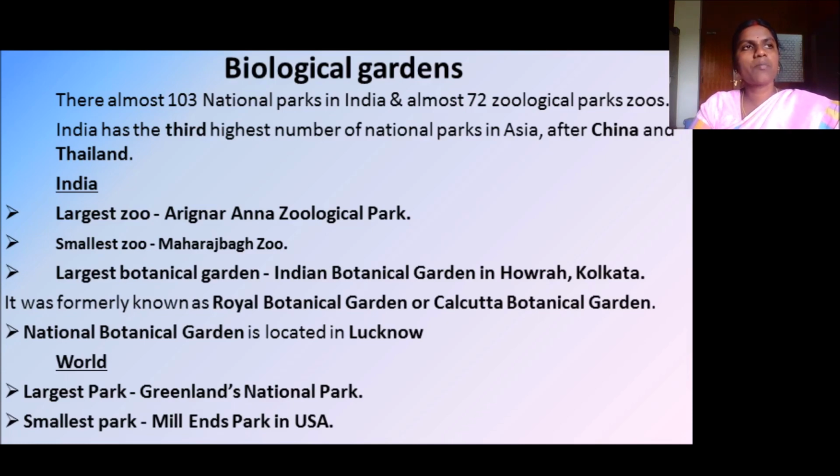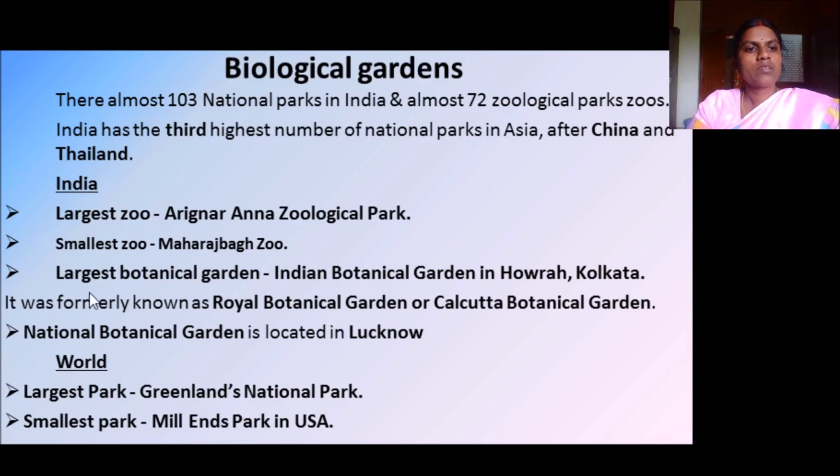They have a large number of parks in the Asian continent. So we are at third place. In India, the largest zoo is located at Arignar Anna Zoological Park, Chennai, and the smallest zoo is Maharaja Bagh Zoo.